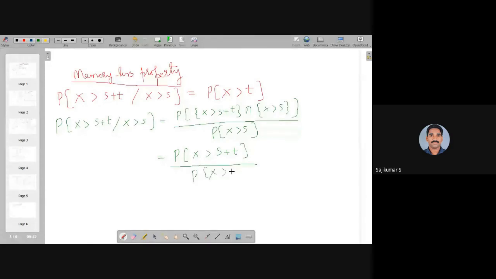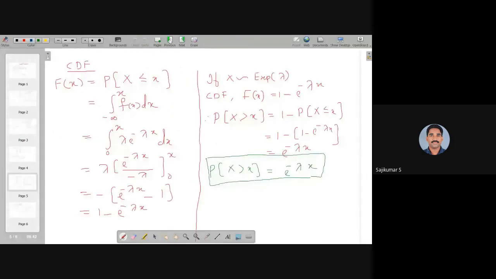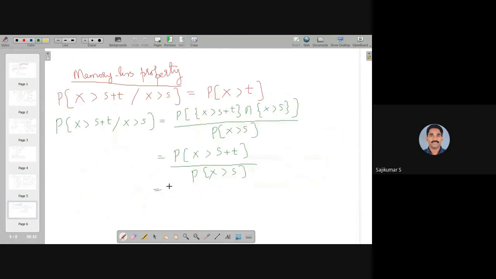Now use the previous definition. For any exponentially distributed random variable X, P of X greater than x is e raised to minus lambda x. So we can apply that concept. This is equal to e raised to minus lambda into s plus t, divided by e raised to minus lambda s.